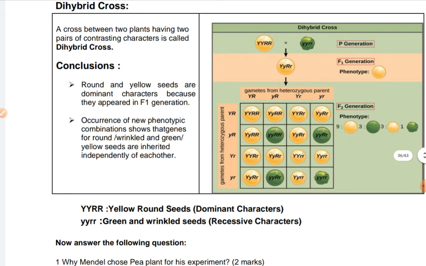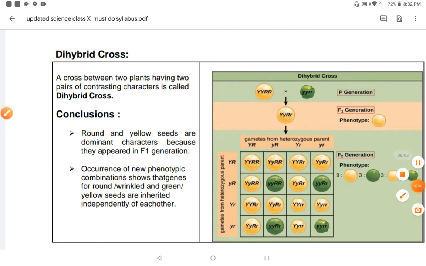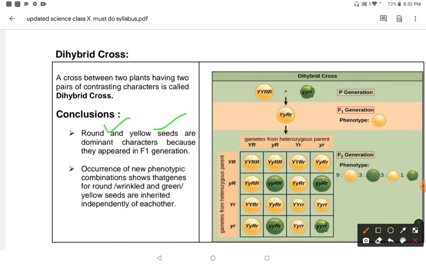Now this is about the dihybrid cross. A dihybrid cross contains 2 plants having 2 pairs of contrasting features. Just like here, we took 2 characters in the dihybrid cross, round and yellow seeds, which are dominant characters because they appear in the F1 generation. Then yellow and green, so color is taken, and the shape is also taken, round and wrinkled. So 2 pairs of contrasting characters are taken in this cross, so it is called a dihybrid cross.